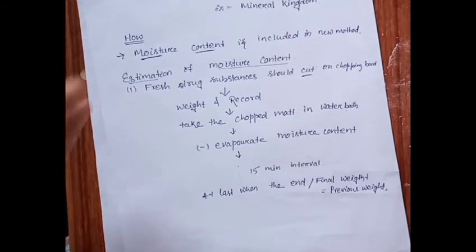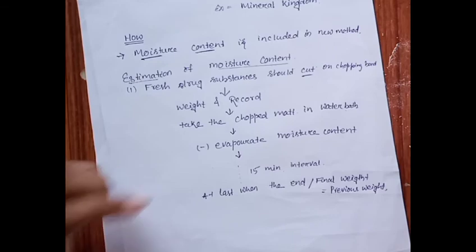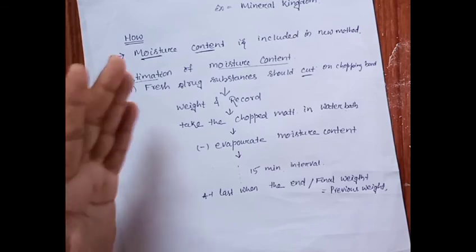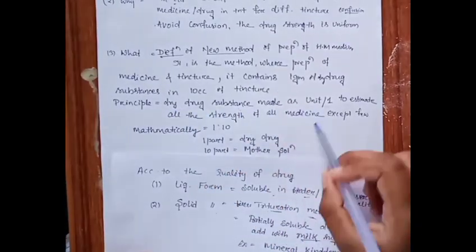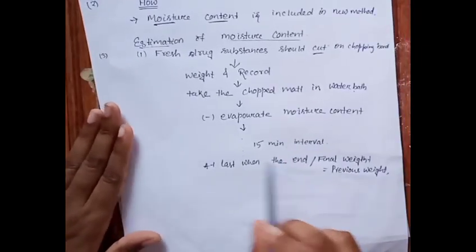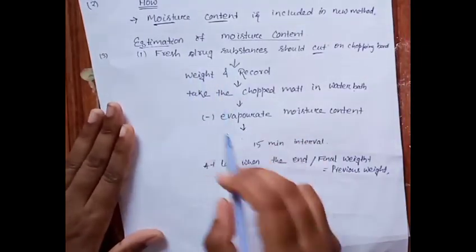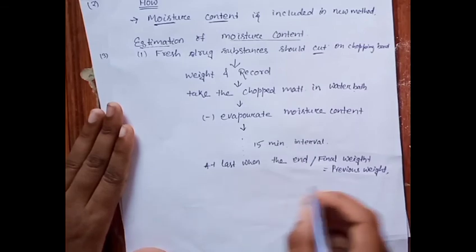Here, why is evaporation needed? Because in the new method, the principle which we discussed is that there should be a dry drug substance, which is taken as a unit. So to use this dry drug substance, we go through the above process.